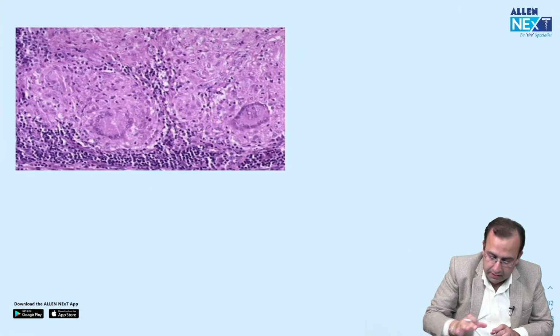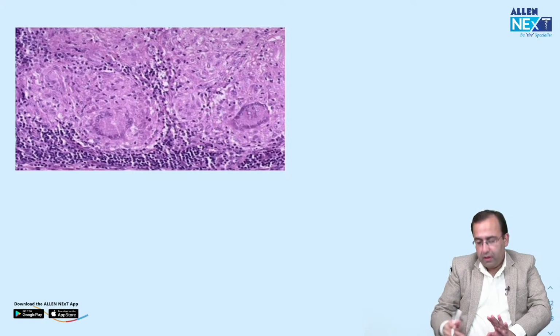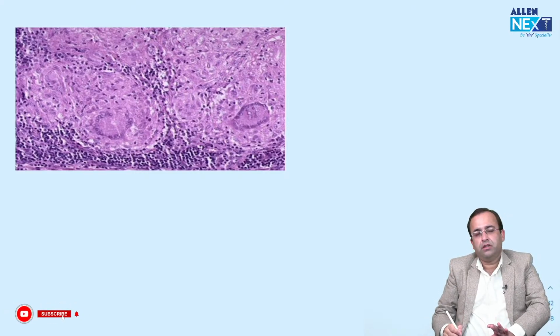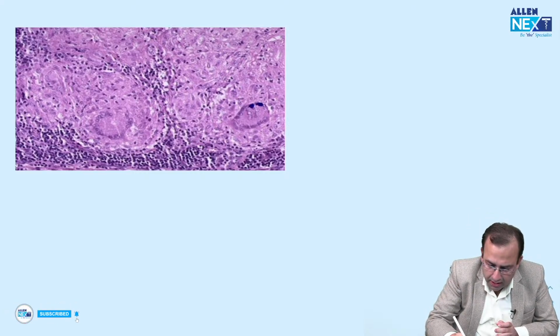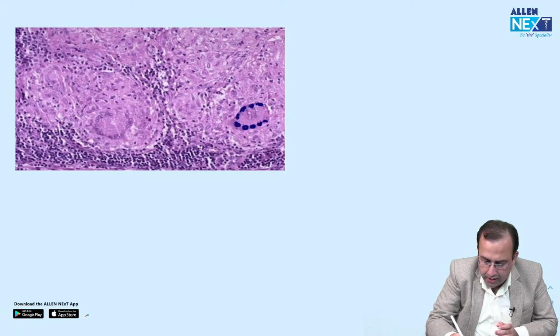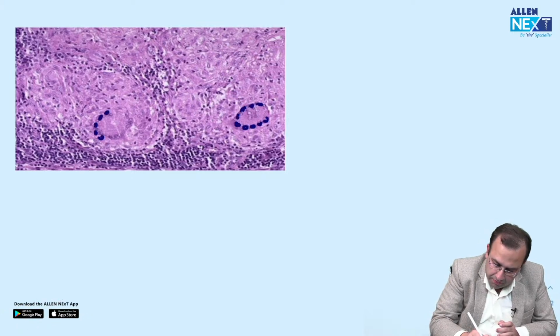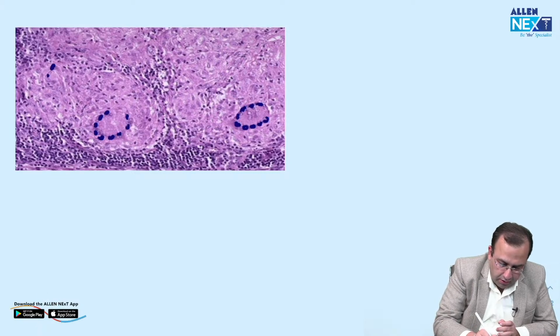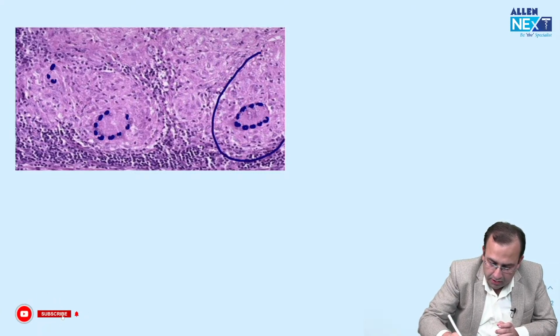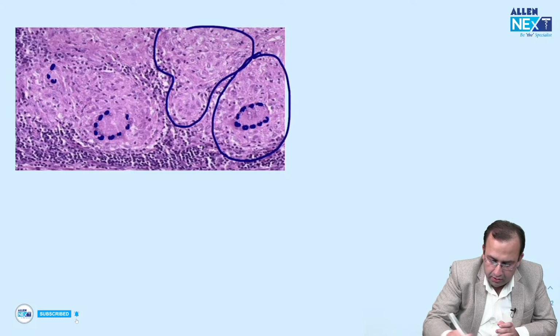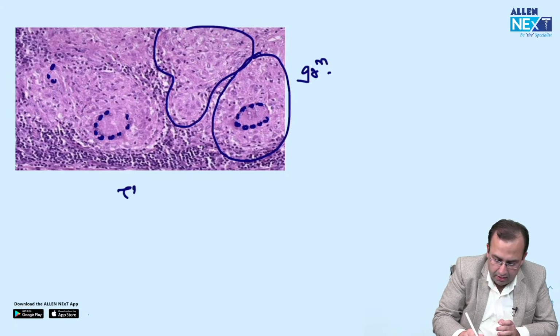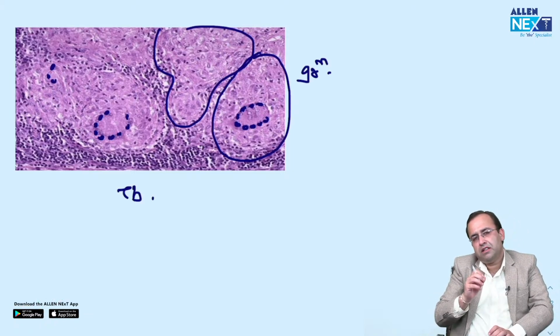Next, see, this was a recent FMG image. This was already asked. This, I need not tell you, is a Langhans giant cell, giving it the horseshoe-shaped appearance with granulomas. All this pink are the granulomas. These are the granulomas seen in TB. TB is the examiner's favorite question.